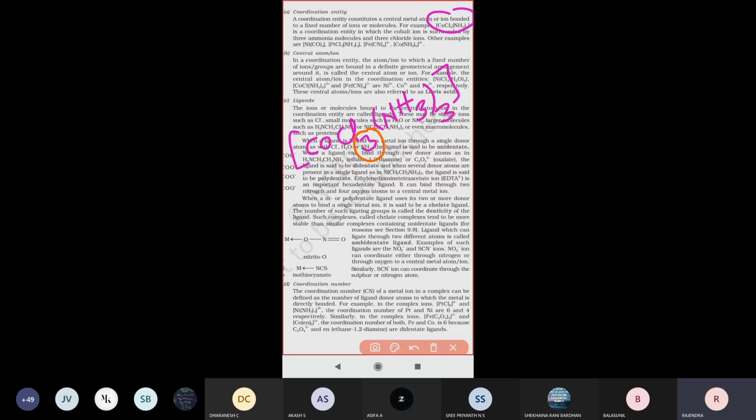So now let us see this complex compound. What is the coordination entity here? There are 3 chlorine atoms directly bonded to the central metal atom, and the remaining 3 ammonia molecules are directly bonded with the central metal atom. Therefore, the total number for this complex compound is 6: 6 atoms, molecules or ions are present there.